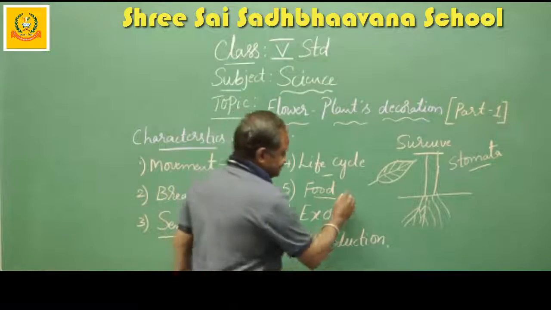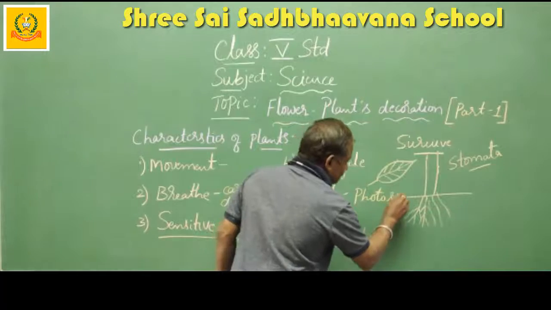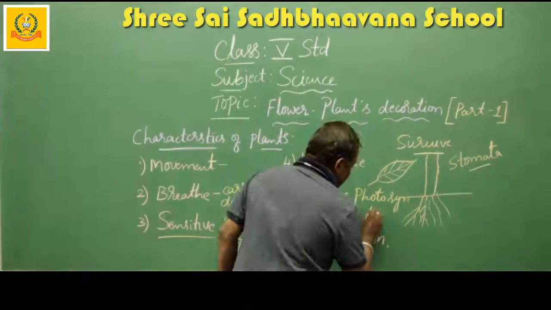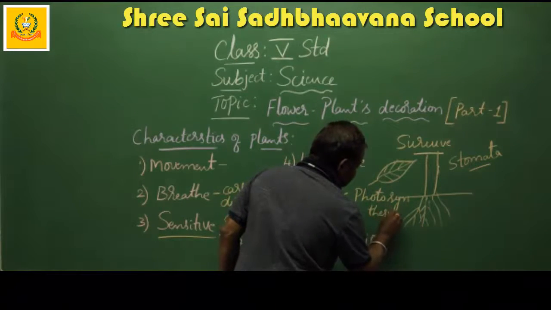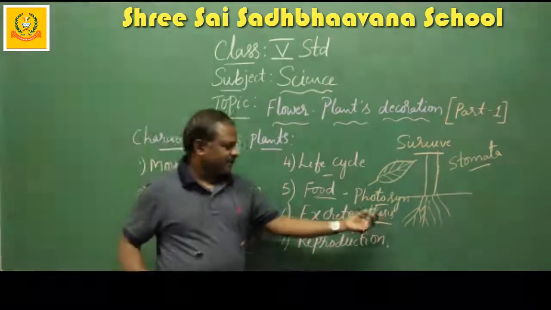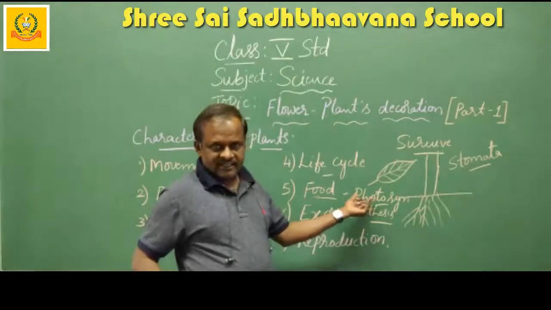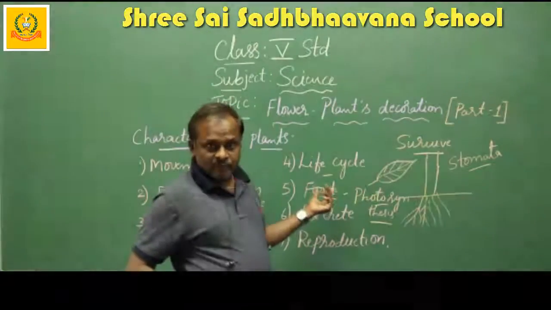That is called photosynthesis. Photo means light, synthesis means putting together. Putting together everything in the presence of sunlight, they prepare their own food.